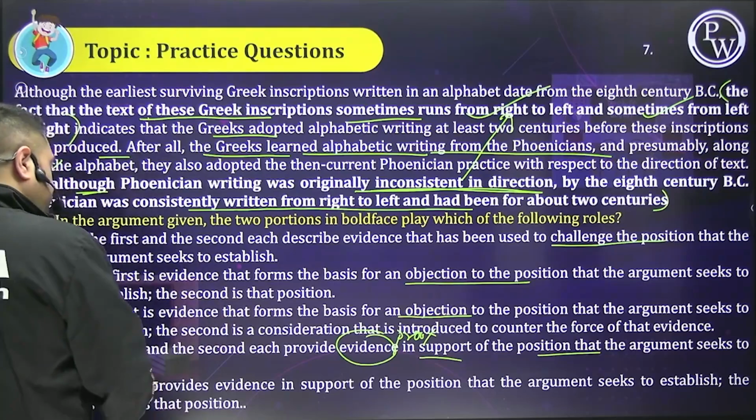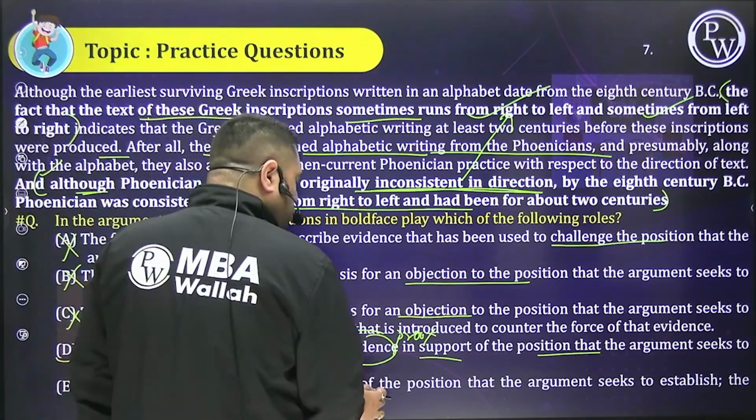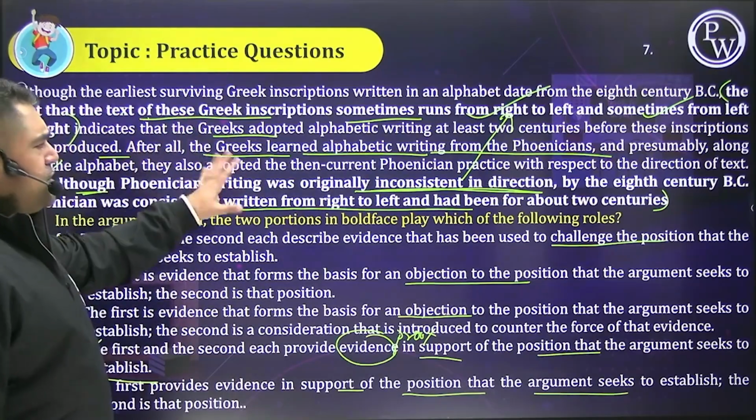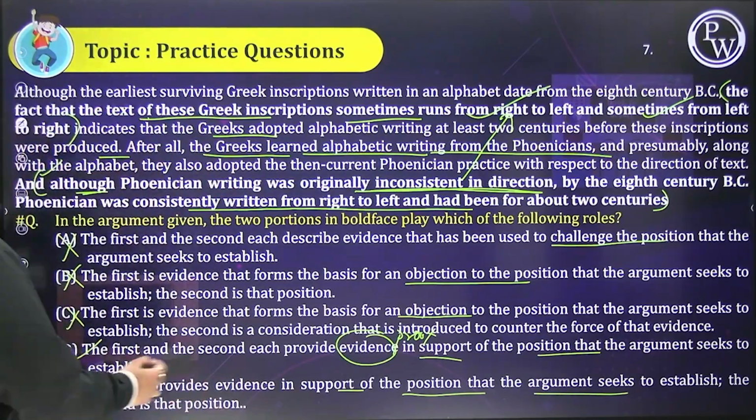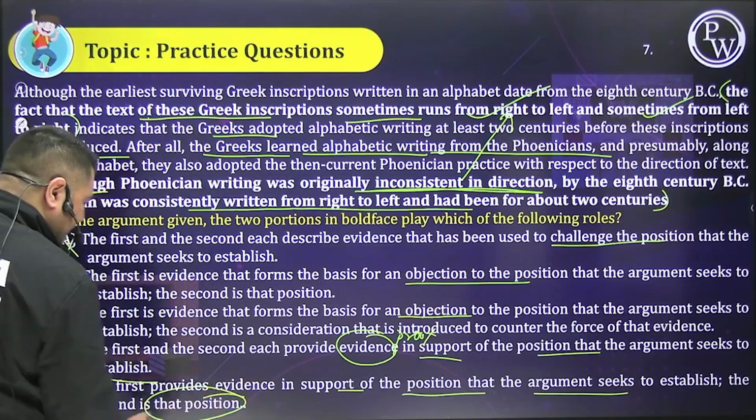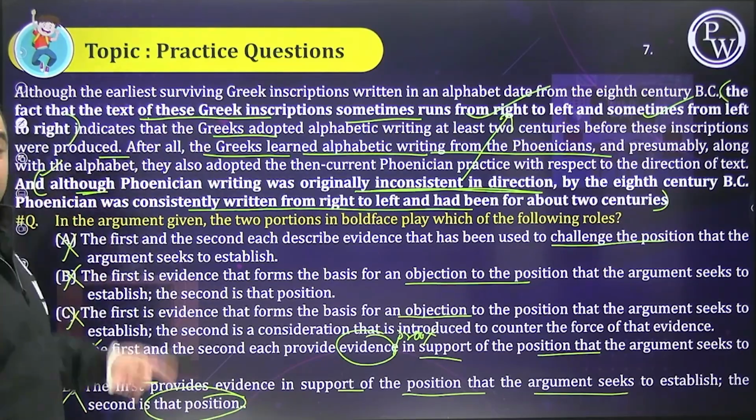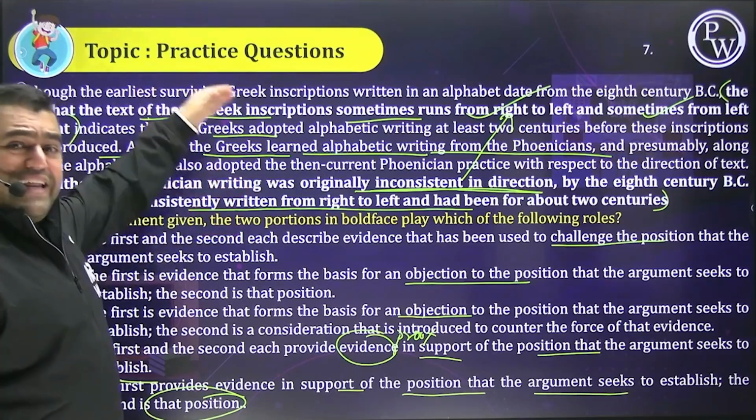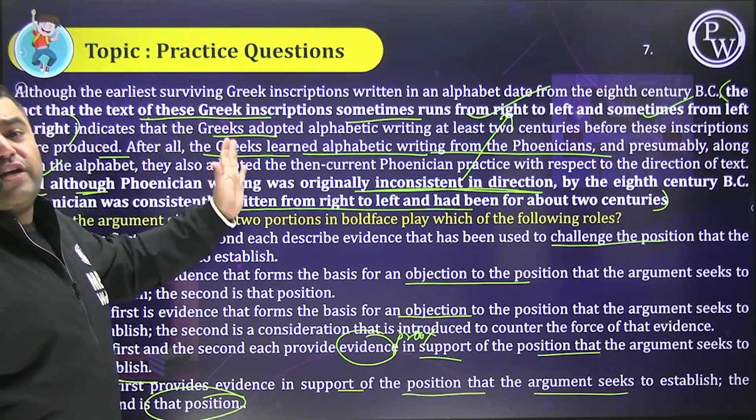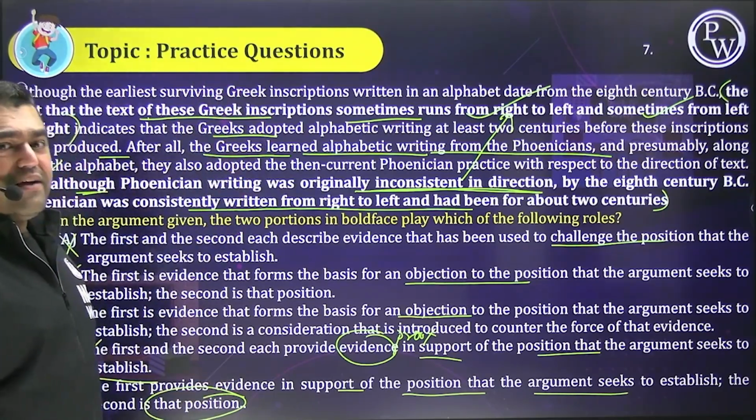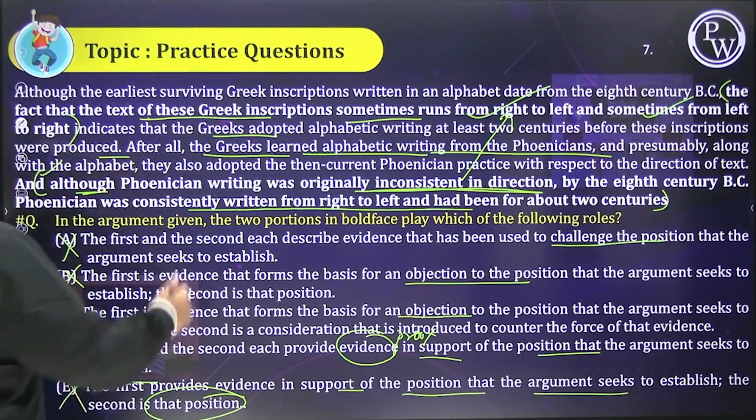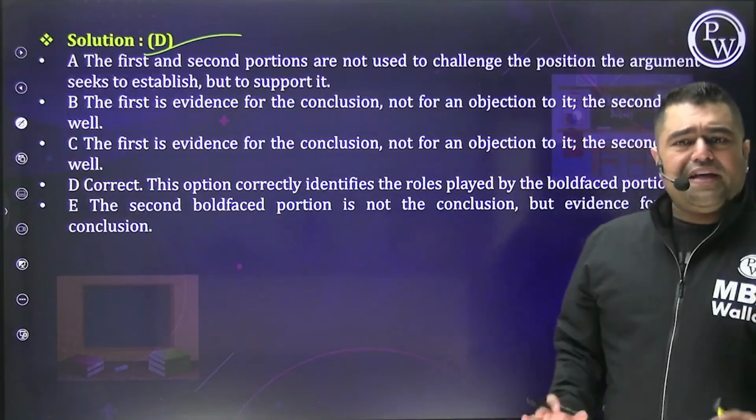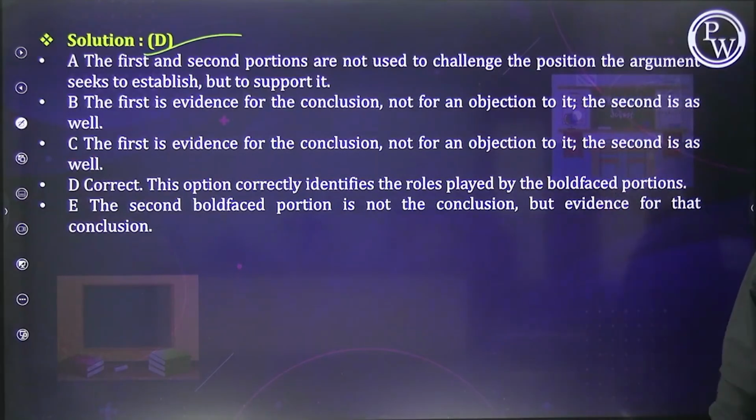E. The first provides evidence in support of the position that the argument seeks to establish. First provides evidence. ठीक है. Second is that position. बेटा second is not that position because second is also evidence. ये भी proof है, ये भी proof है कि Greek and Phoenicians का learning का कुछ तो relation है, वो position तो नहीं है. And that is why correct answer was answer option D. People look at the answer explanation. Very crisp, to the point, and I hope this is making complete sense.